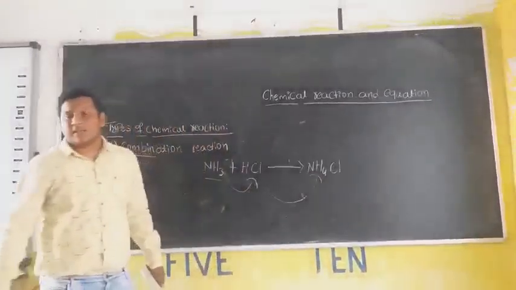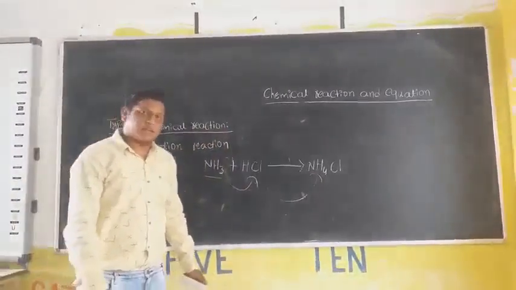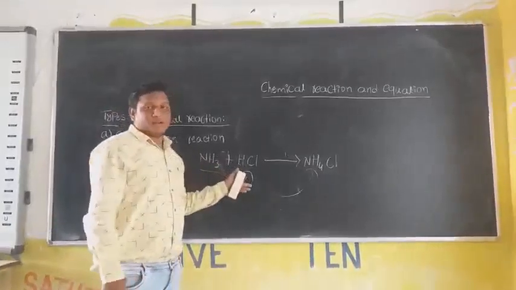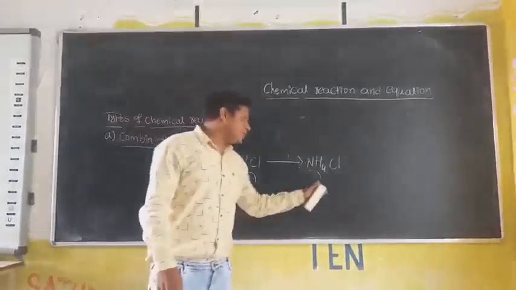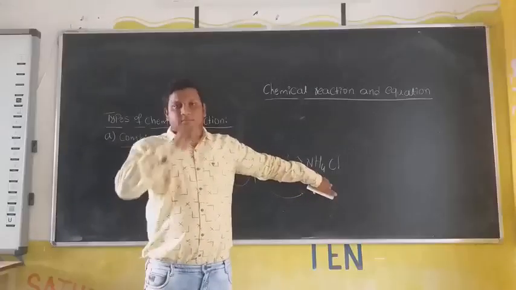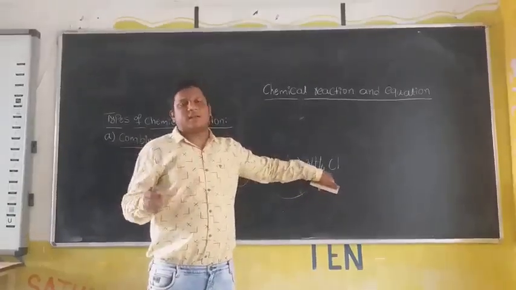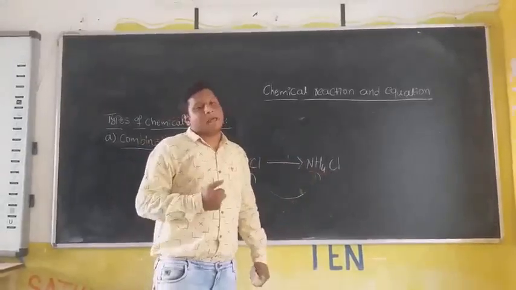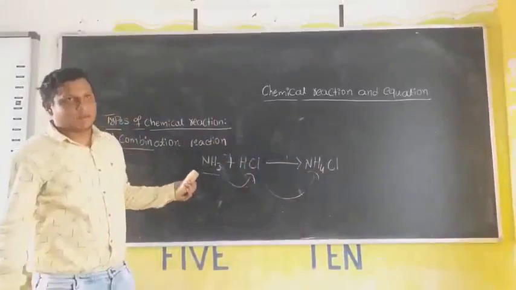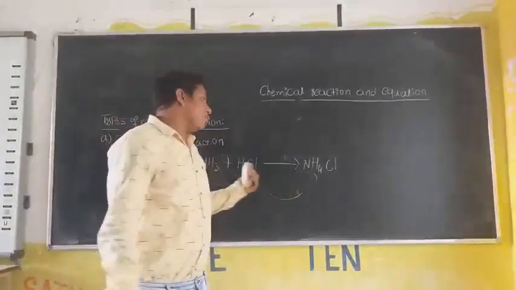This is an example for combination reaction because in this case two or more reactants are reacted and produce only a single product, that is ammonium chloride. Hence this is a combination reaction. Like that you should write in your exam. This one is another example for your chemical reactions. Okay, this is about combination reaction.